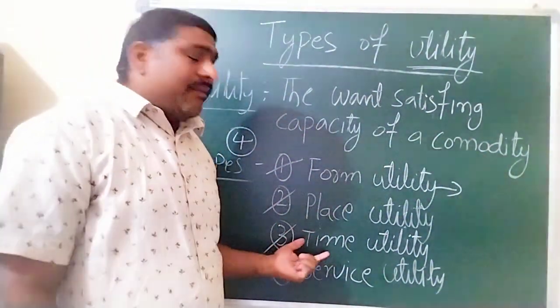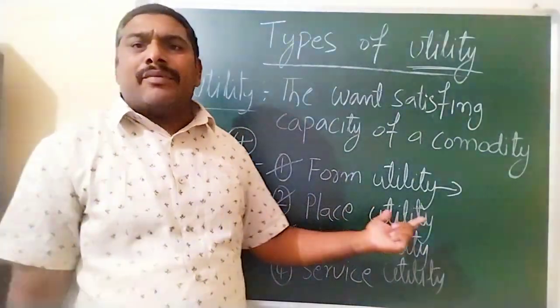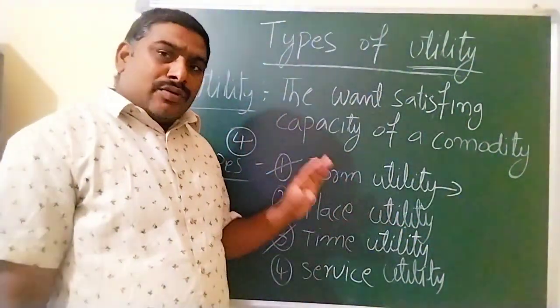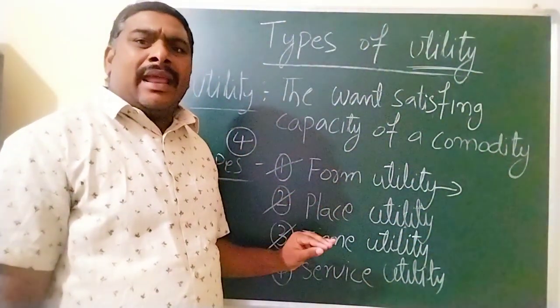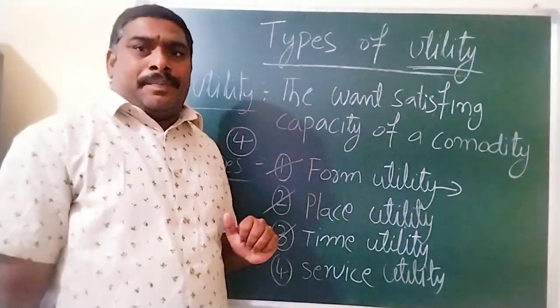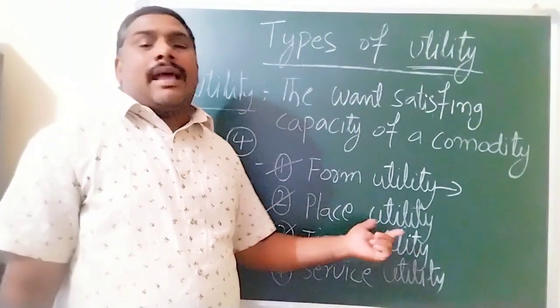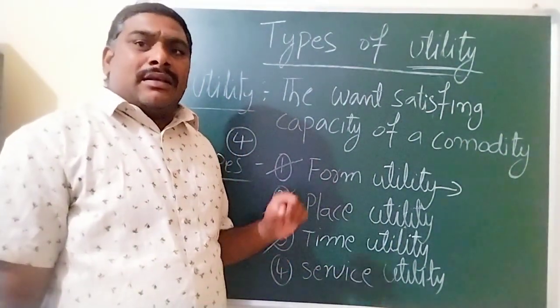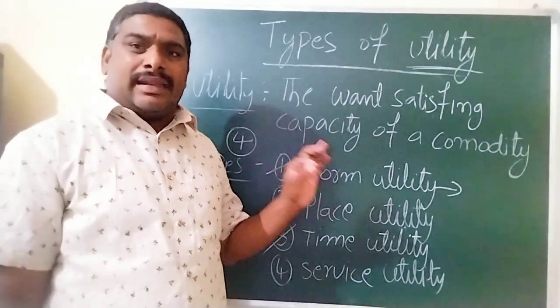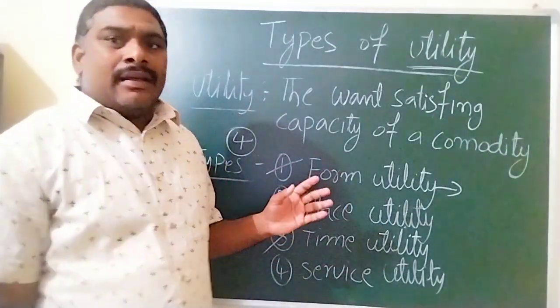This type of utility is known as time utility. Some goods acquire utility especially at a particular time. For example, cool drinks, tea, coffee and others.